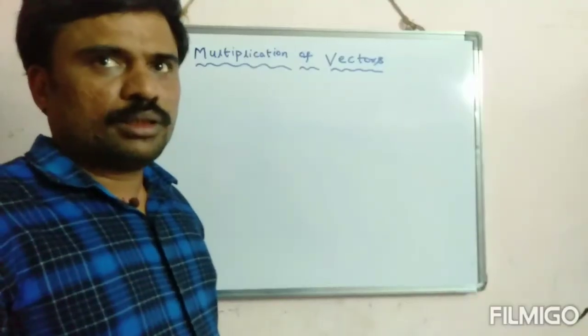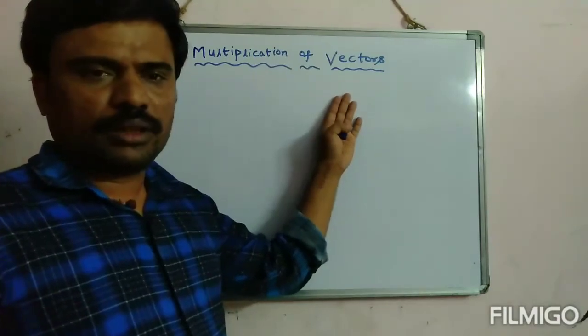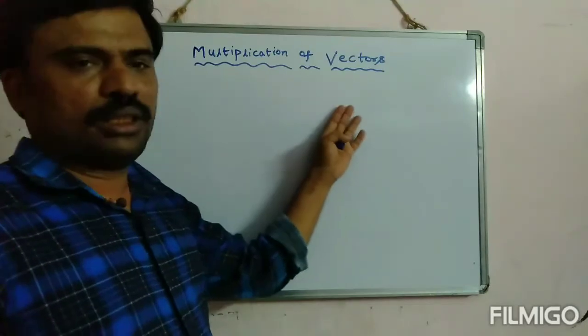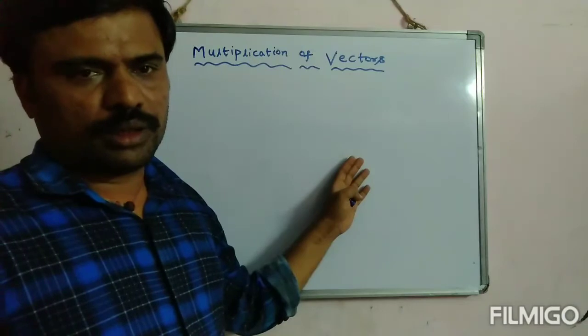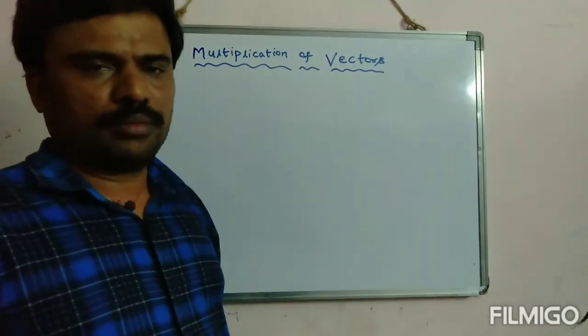Good morning, students. Today we are going to learn about multiplication of vectors. There are two methods for multiplying vectors. They are scalar product and vector product. Now let us learn about scalar product.